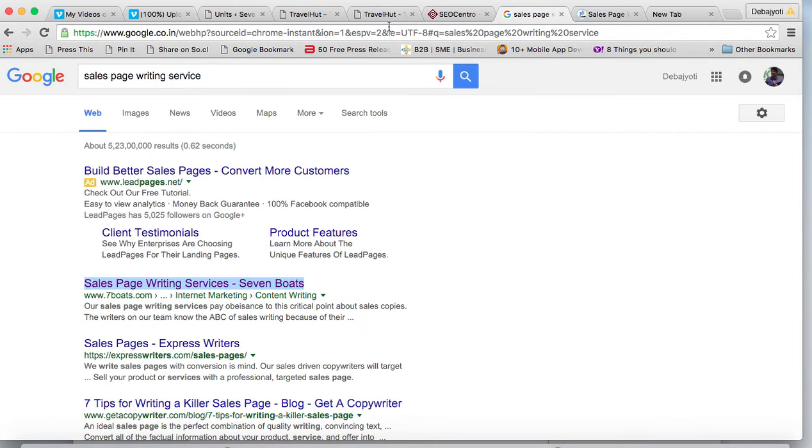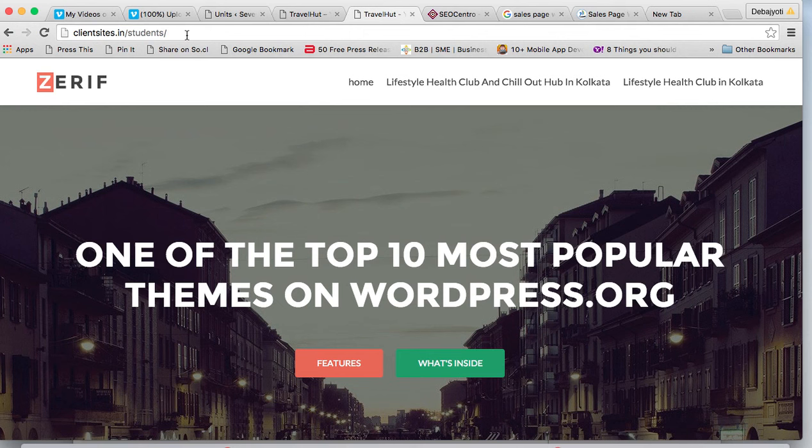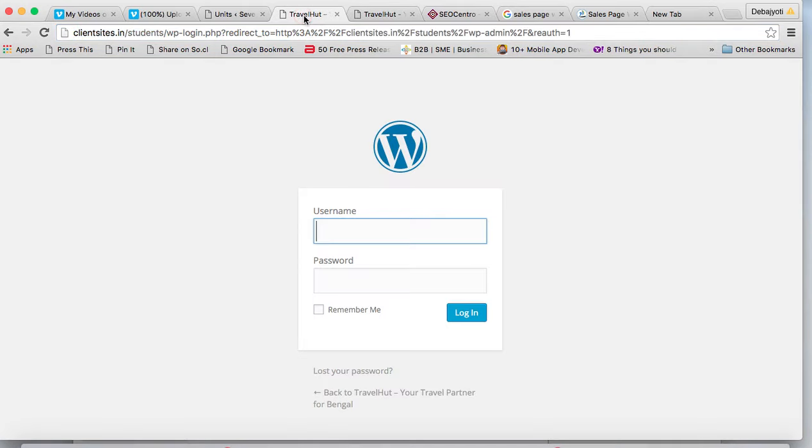Now for a live example, how to do this in a WordPress website. This is the WordPress website, clientsites.in/students. So we have to log into this backend panel. So we go here, clientsites.in/students/wp-login.php. This is the backend URL of any WordPress website. So you put the username and password here.